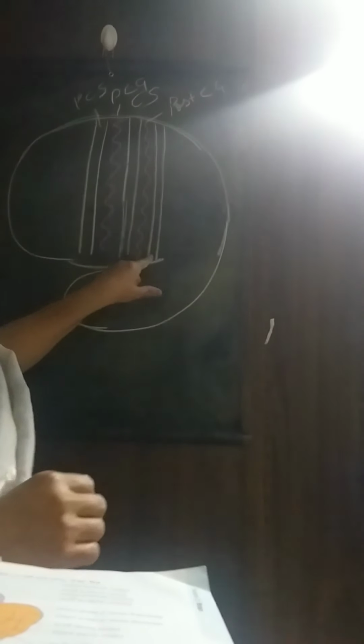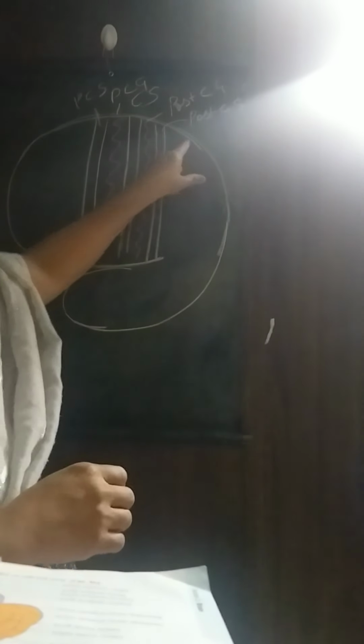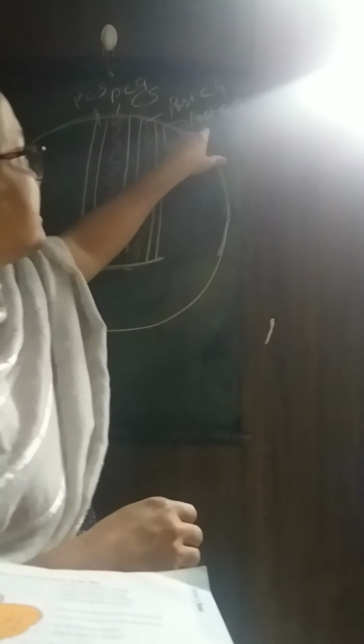In front of the gyrus, there is a sulcus, and this is called the precentral sulcus. Behind the post-central gyrus, there is another sulcus, and this sulcus is called the post-central sulcus. Got it?